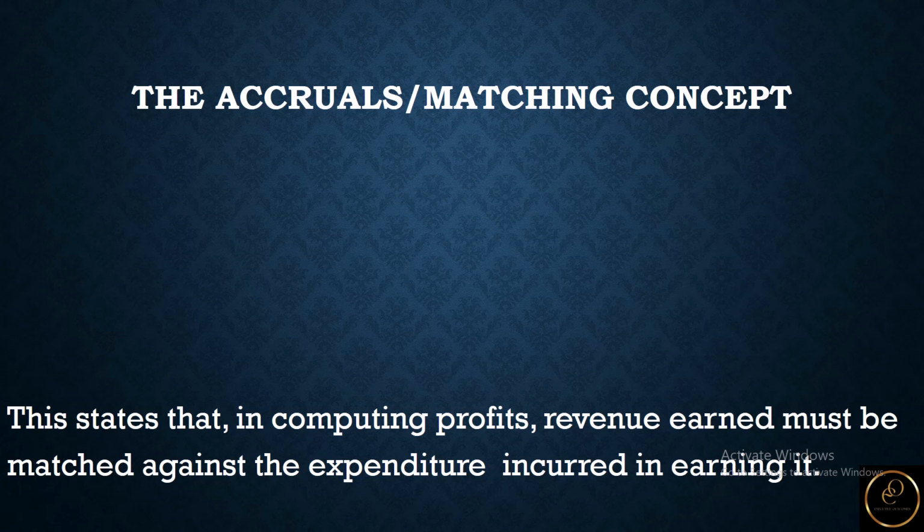We look at what has been earned, what the business has been entitled to receive in a particular accounting period, and what has been incurred. In short, we are looking at the obligations related to the business. What obligations has it acquired that need to be made good in that particular accounting period. So when we match the two, we end up having either a profit or a loss.